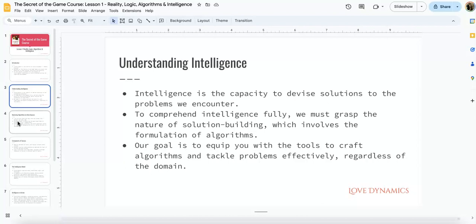So our goal is to equip you with the tools to craft algorithms to tackle problems effectively, regardless of the domain. And of course, that domain is going to be applied to love life architecture, which you'll see down the line in later lessons, and how we're going to do that in algorithm building, in the nature of the best possible flirt. But stick with us.